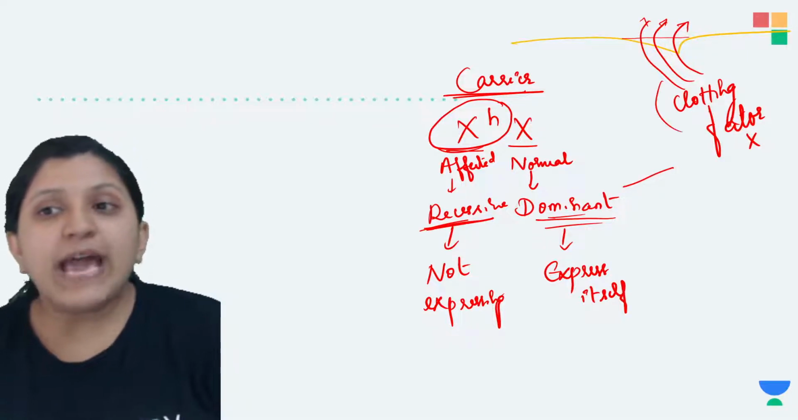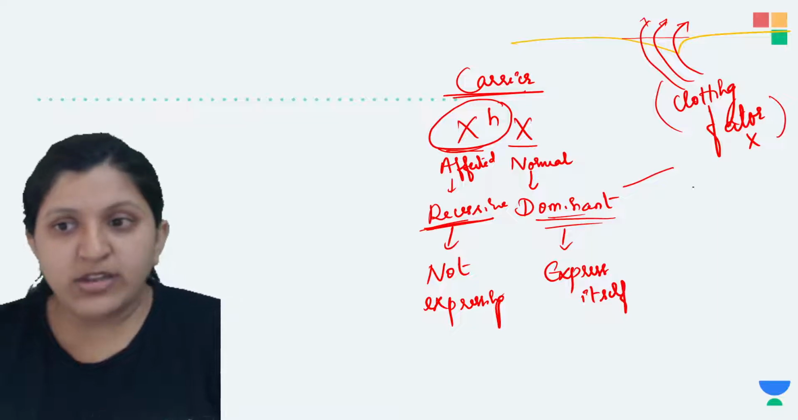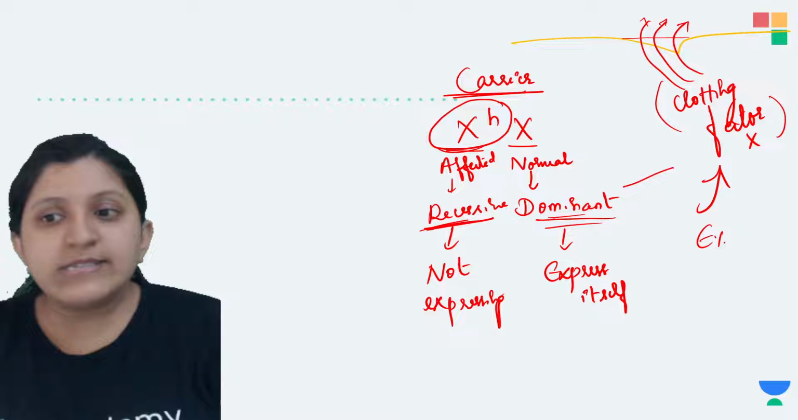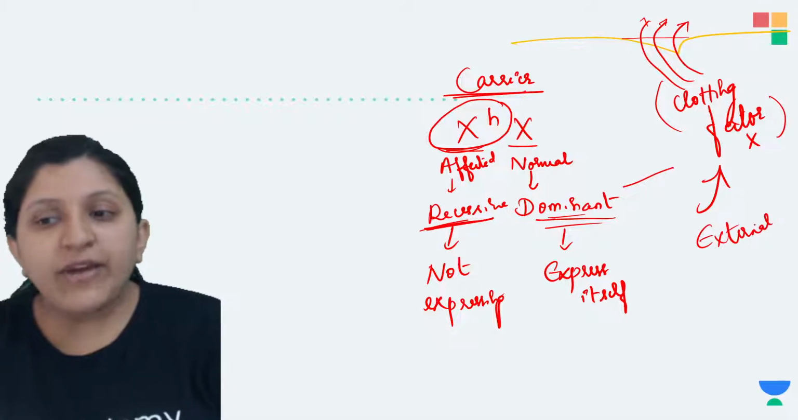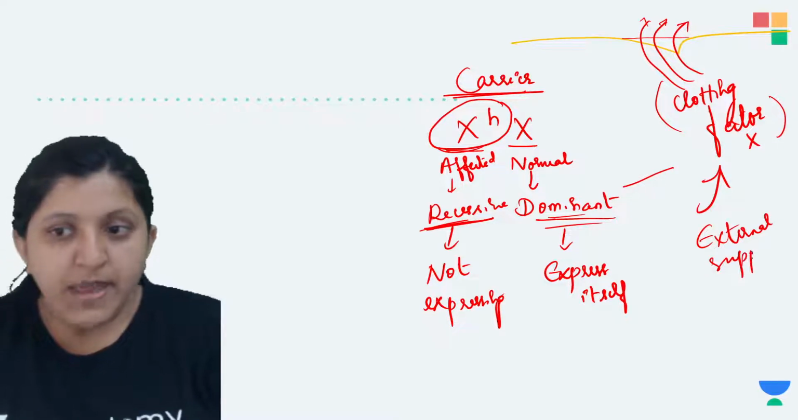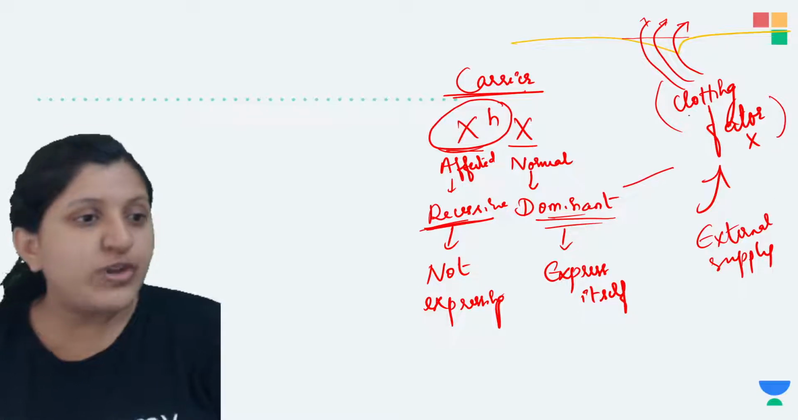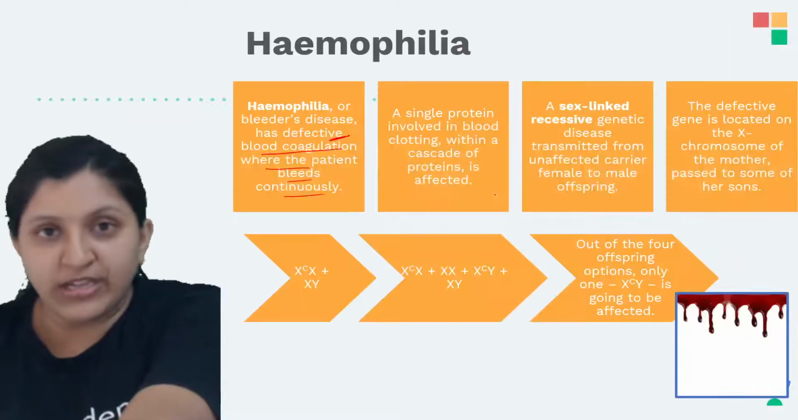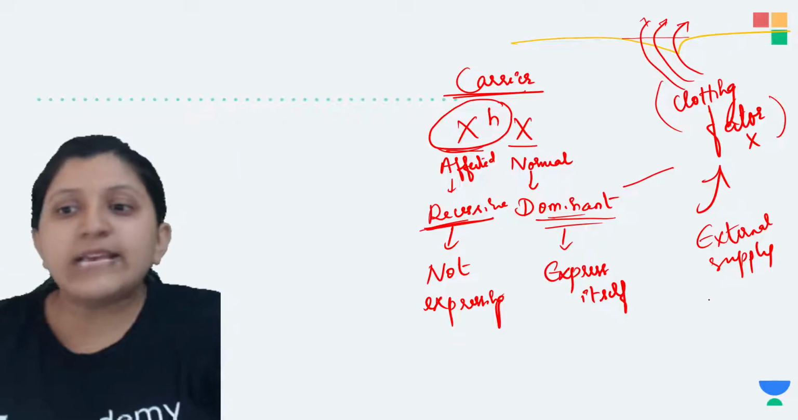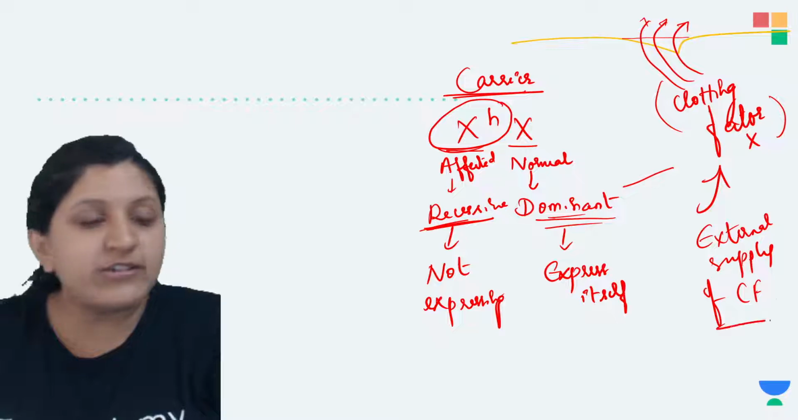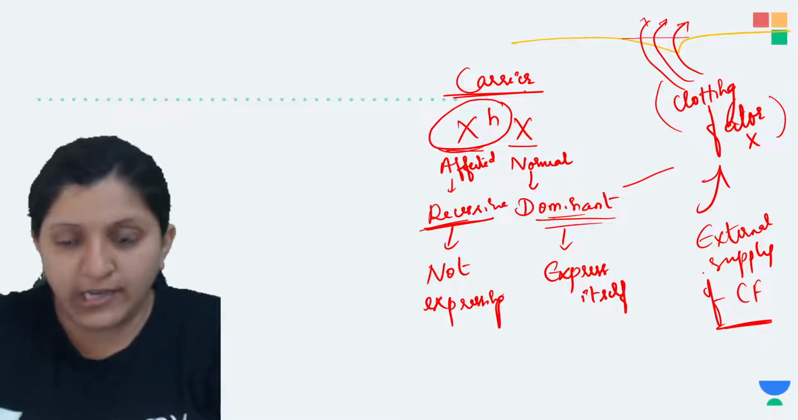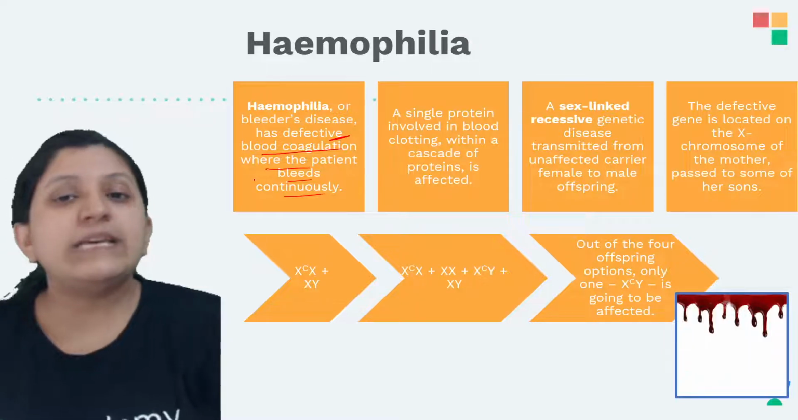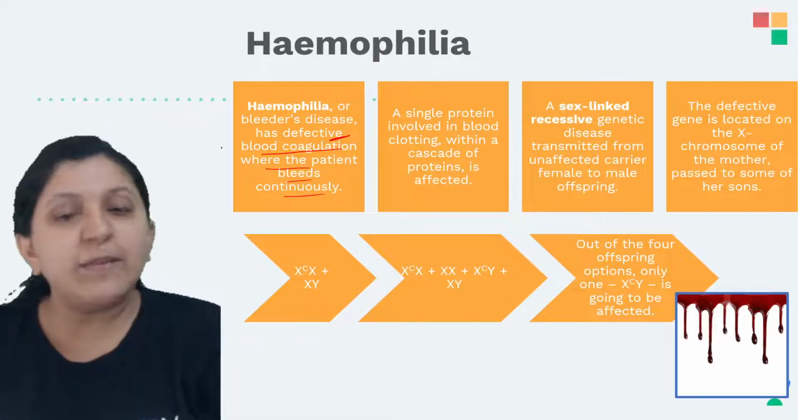So in that case, what has to be done? This individual has to be given the clotting factor. An external supply of clotting factor has to be given, because naturally this individual is not able to produce a clotting factor because of the defect in the gene. So external supplies of clotting factors are injected into the body, so that if there is any damage, they can stop the bleeding.